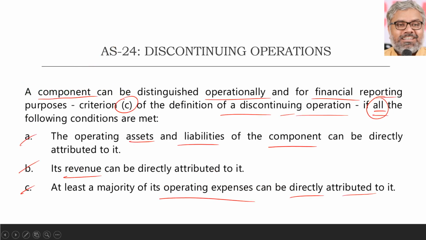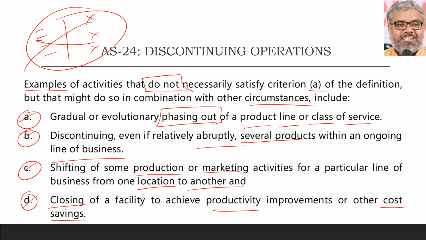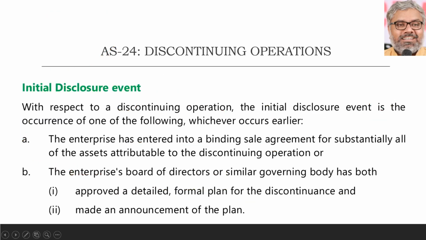Naturally, what will it tell? It will tell to disclose. What else will it tell? Nothing else is there. So this standard is not about recognition. This standard is not about measurement. There is nothing to calculate for us. Only point is, in reality, for the big corporations, if at all they identify any discontinuing operations according to AS24, which meet all the criteria mentioned in the definition, then they have to disclose.